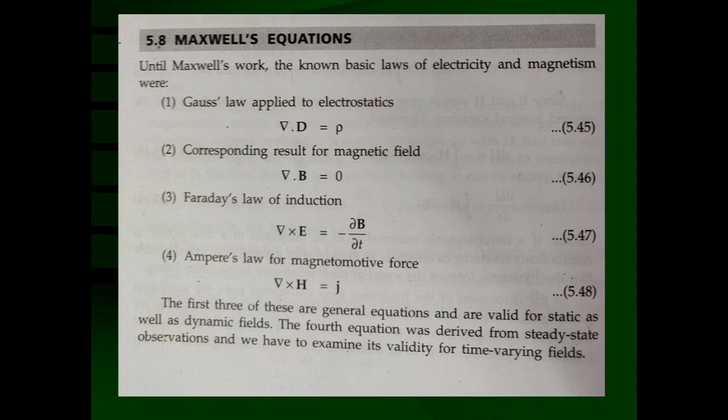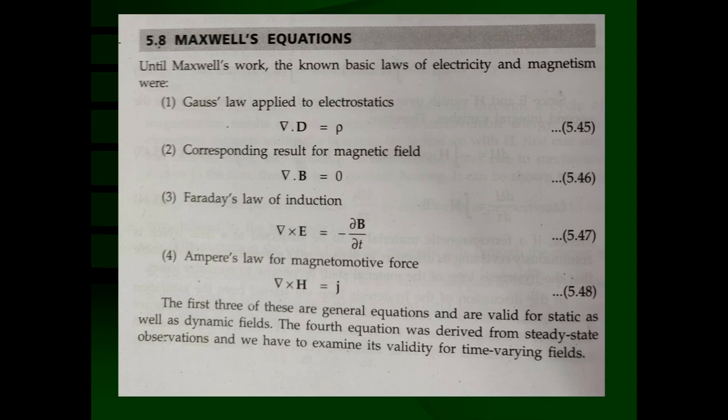Now, what are the three things here? The first three of these are general equations and are valid for static as well as for dynamic fields. Now you must understand the difference between static field and dynamic field.